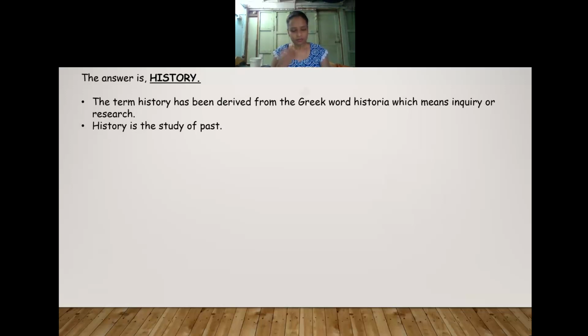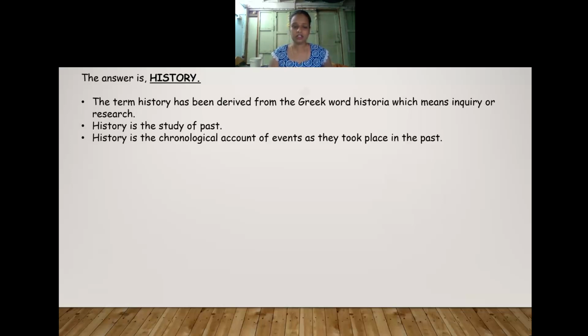Your eatables, your routine journey, whatever work you were doing. After 60, 70, 80 years, if your grandson or great grandson finds your diary, they will come to know how our society was in that period. So history is the study of the past. History is a chronological account. Chronological means by date: a chronological account of events as they took place in the past.